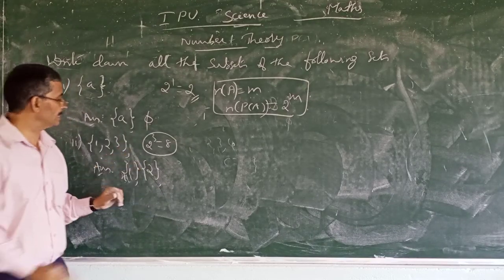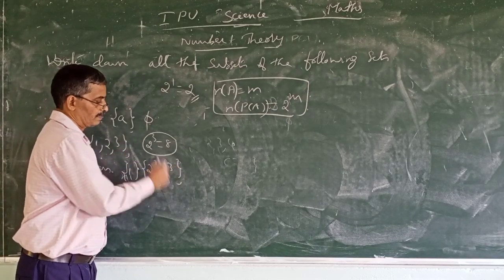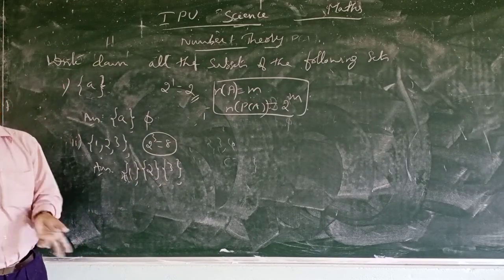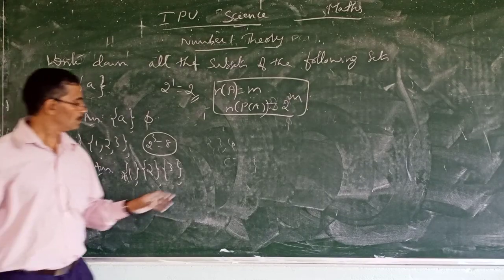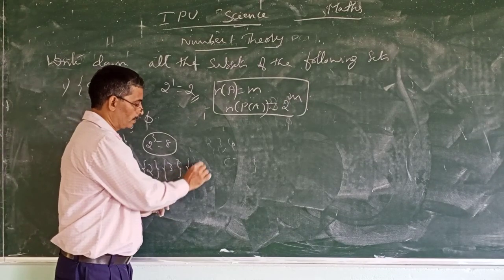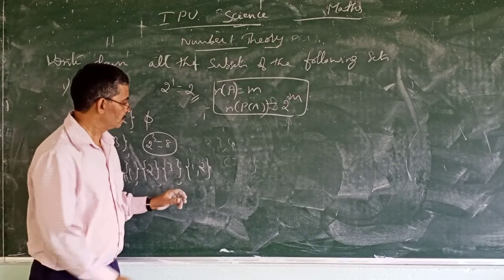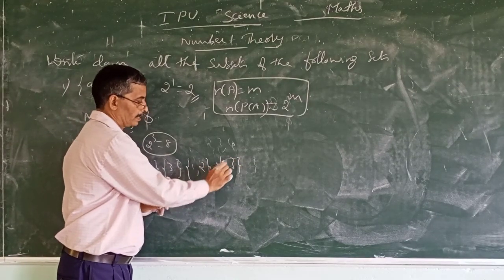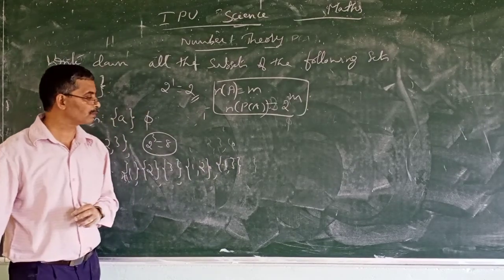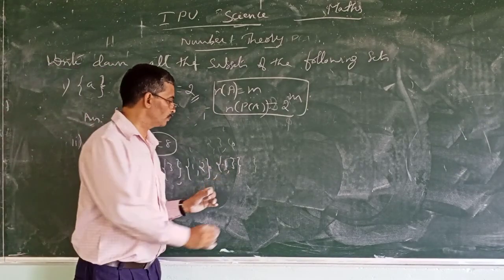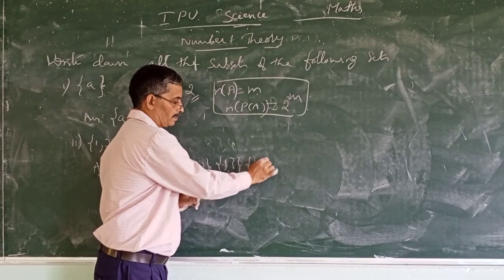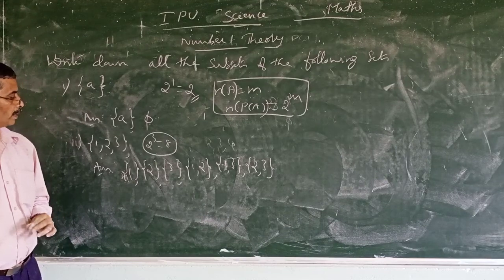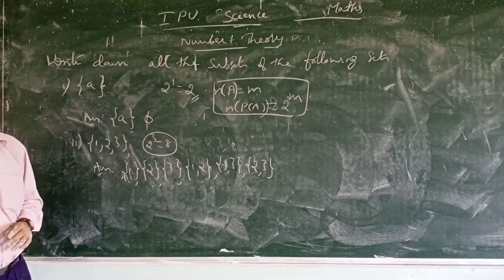Next start with 2 elements. {1, 2}, {1, 3}, next {2, 3}. And {1, 2, 3}.